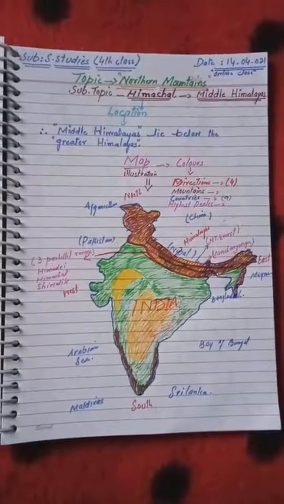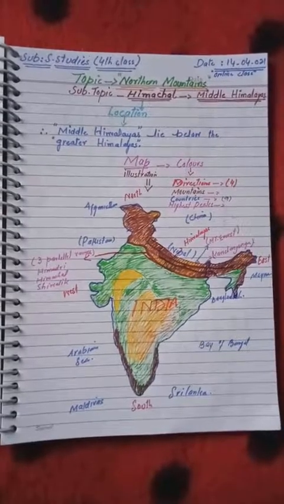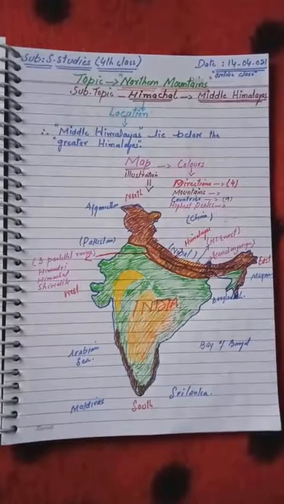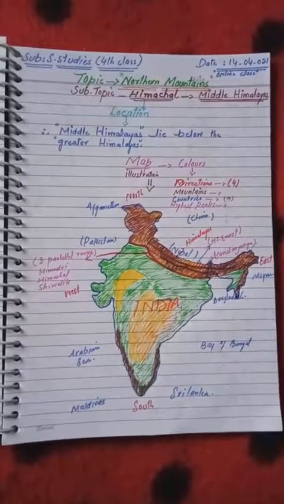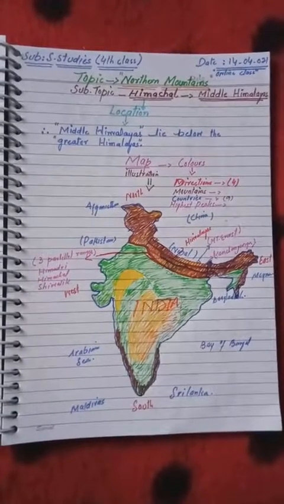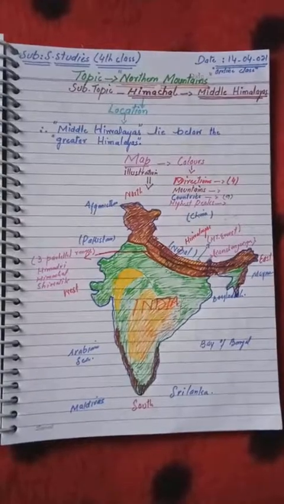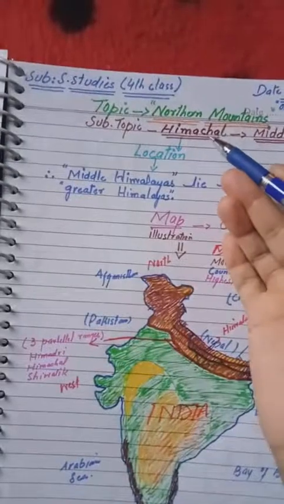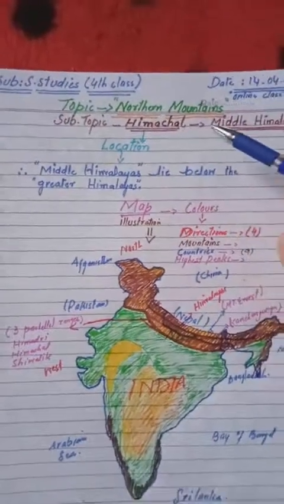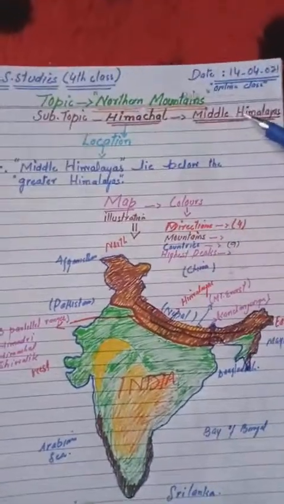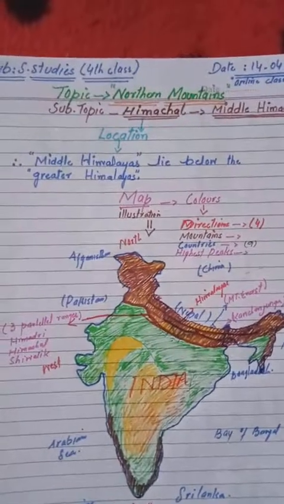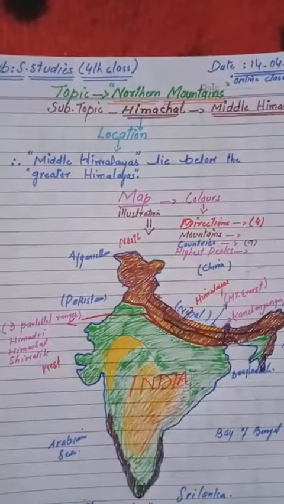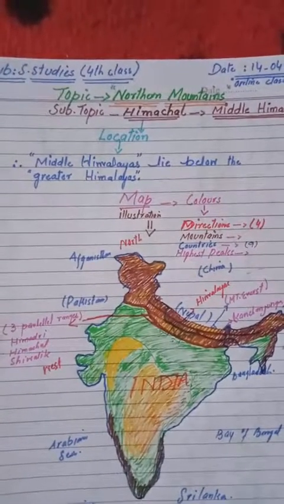In this video we are going to discuss another branch of the Himalayan mountains. The first one was Himadri. Its other name is Greater Mountains, Greater Himalayas. Today we will discuss Himachal, which is also known as Middle Himalayas. Remember this point: the Himalayan mountains are divided into three branches.